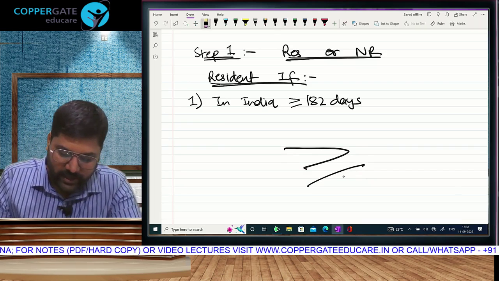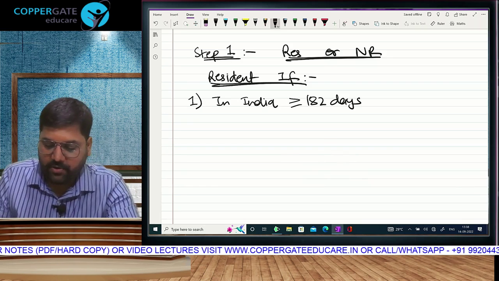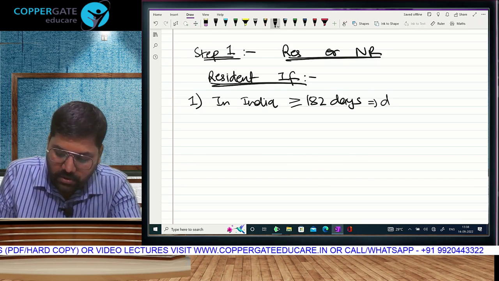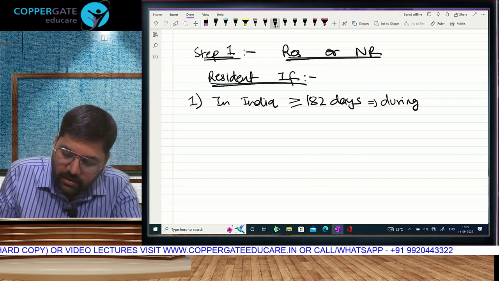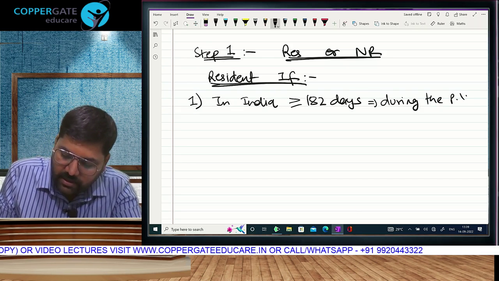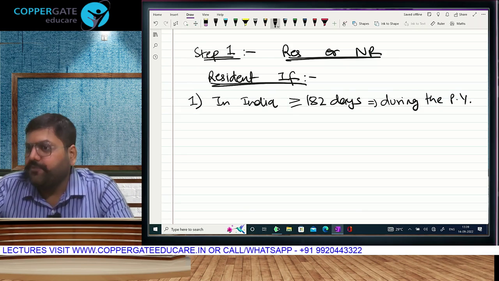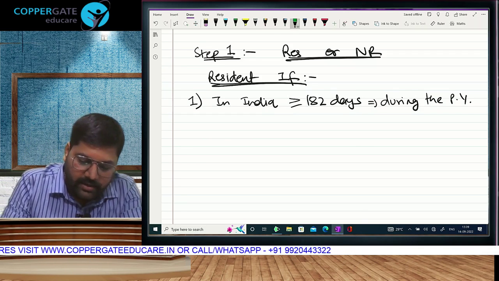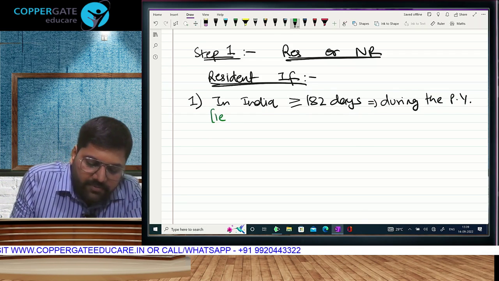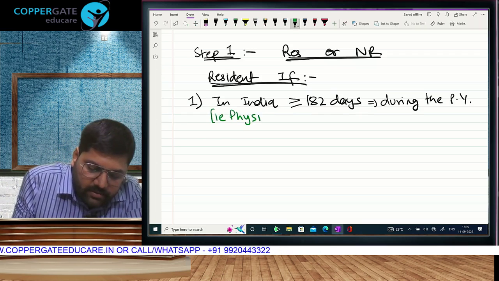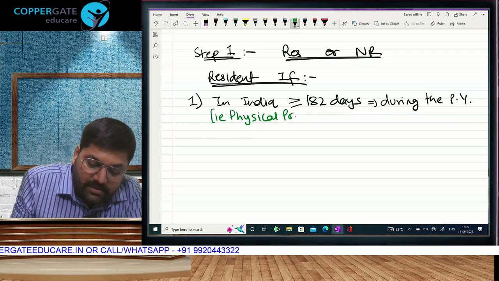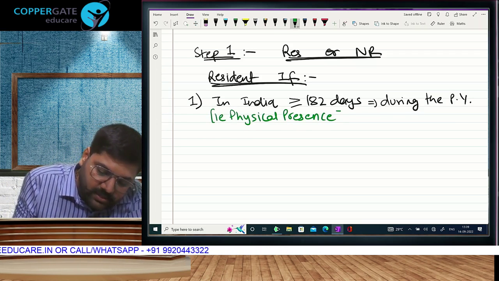Any person who has been in India for a period of 182 days or more during the relevant previous year is a resident. We are talking about physical presence in India.